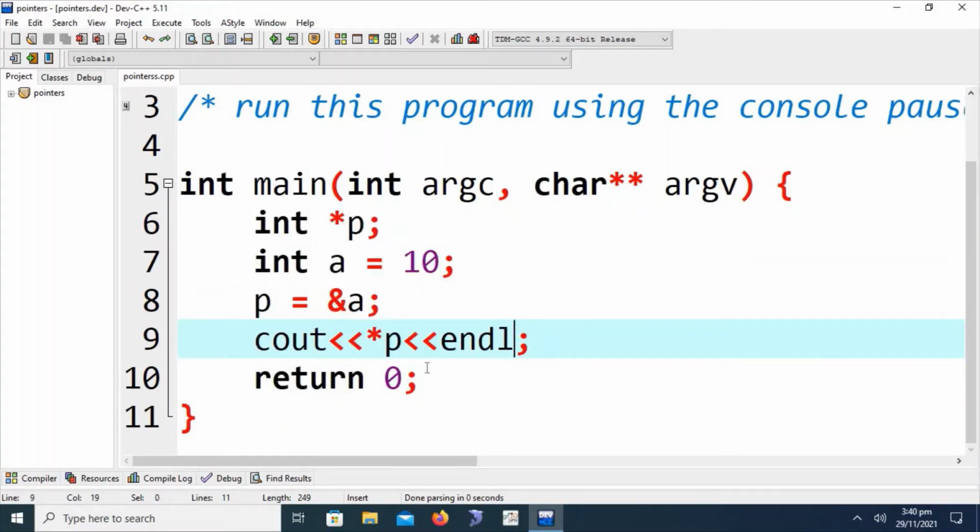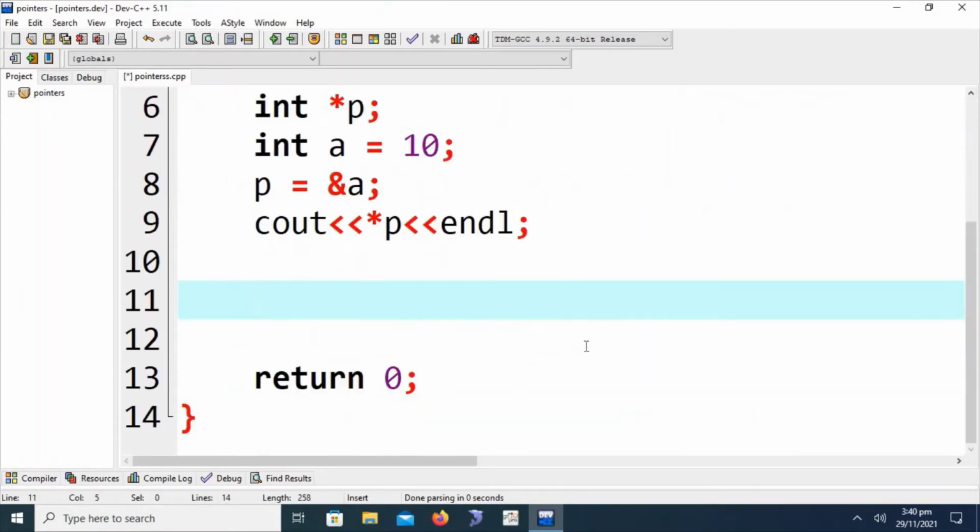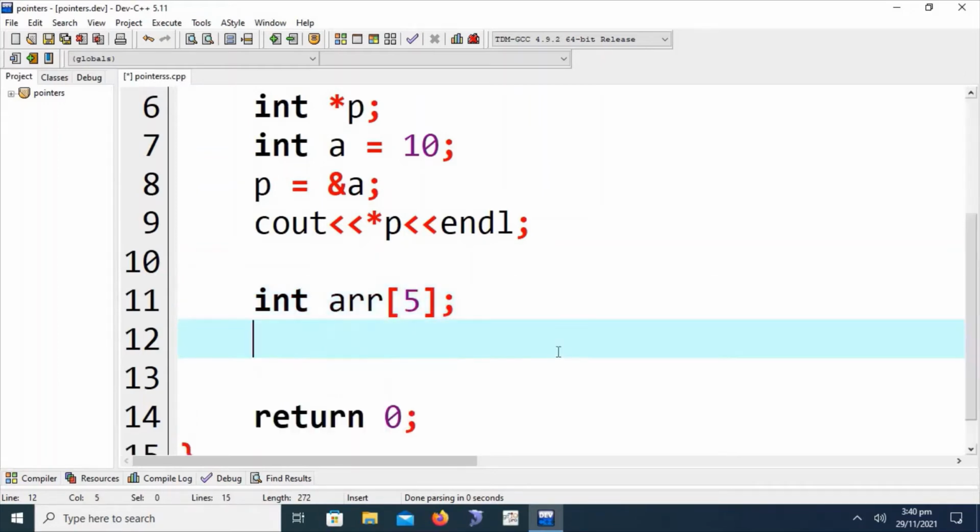So what is next? We have already used arrays multiple times in our previous sessions. Now we will talk about arrays and how we can access the values of an array using pointers. I have to make this point clear: the array name of a particular type of array is a constant pointer to its memory locations. We are going to declare an array. Let's suppose we declare an array of size 5. We are quickly assigning values to the array memory locations using a counter variable.